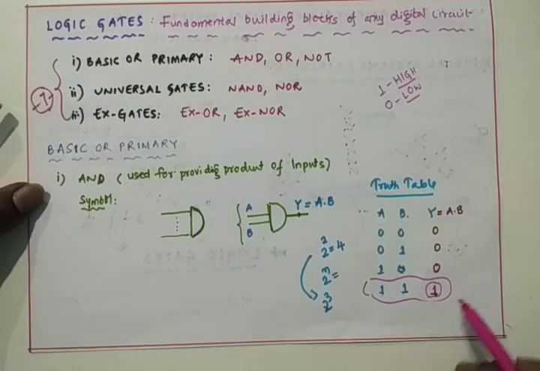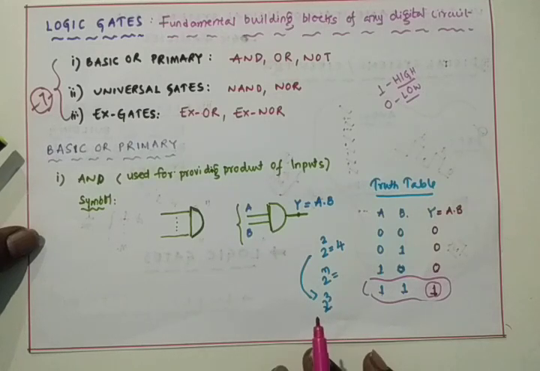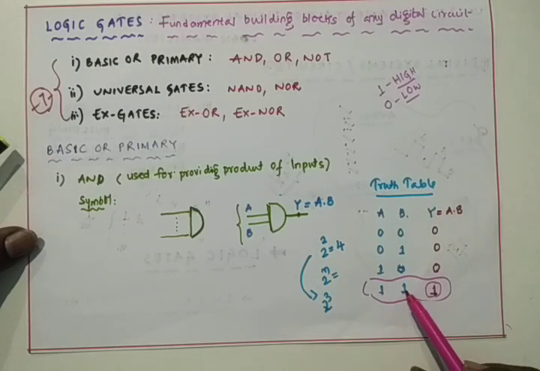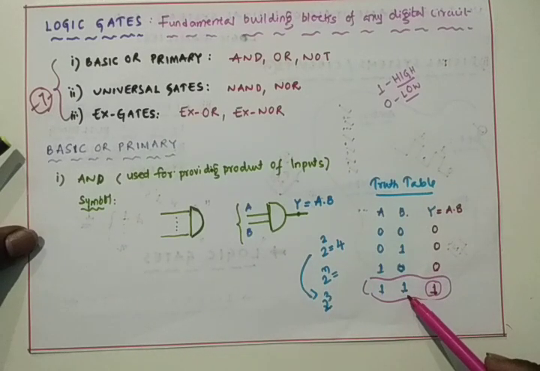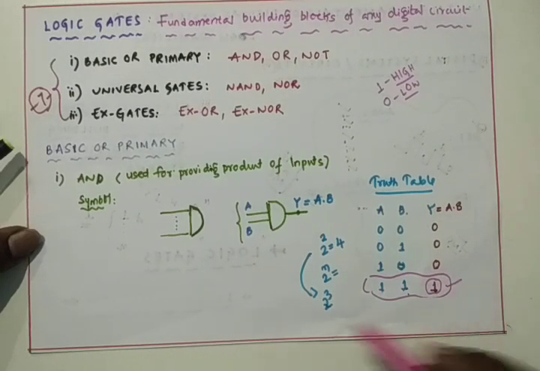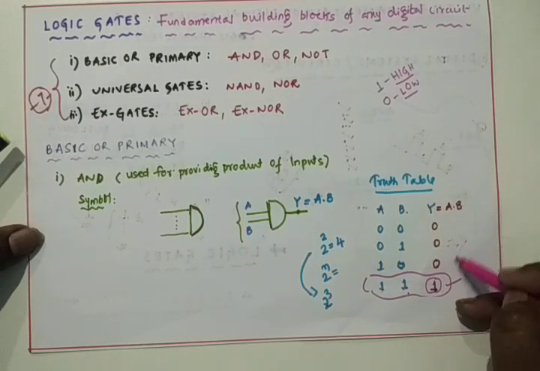So from this truth table I can say that if all the inputs of an AND gate are 1, then only the output will be 1. Otherwise the output will be 0.